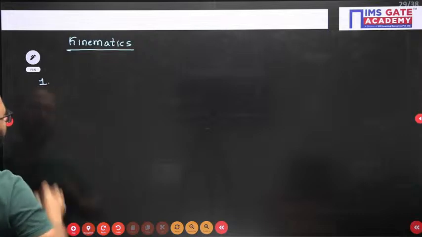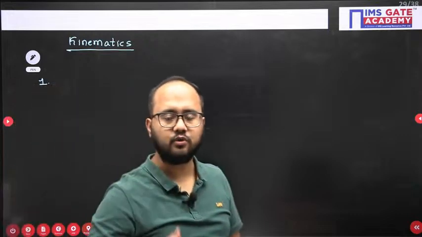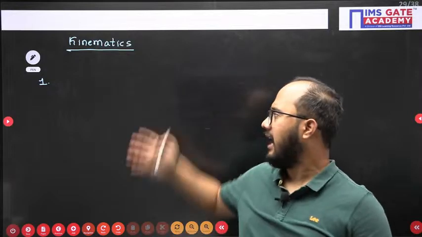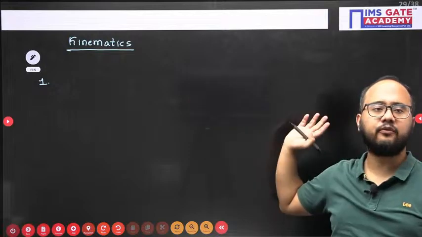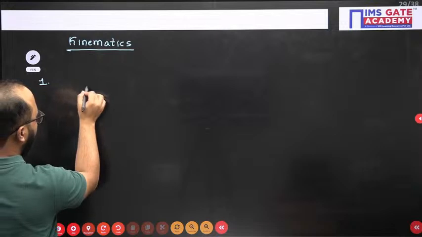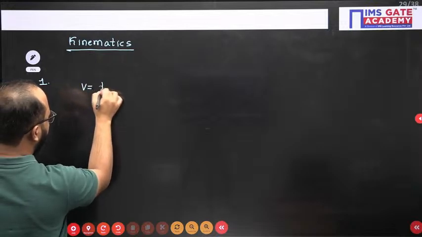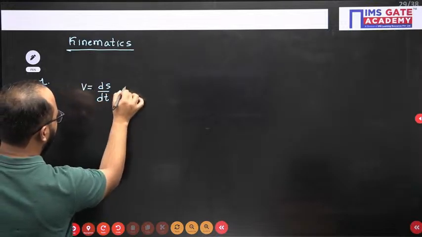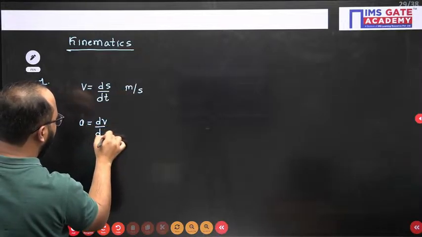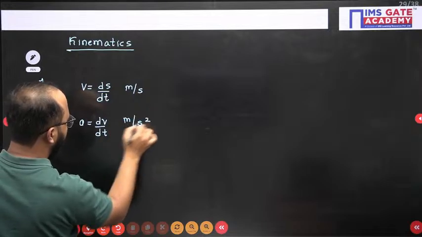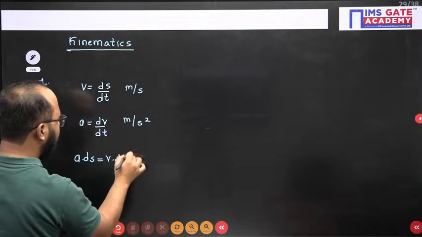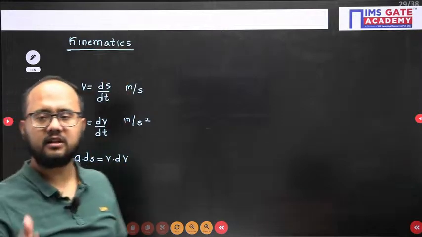Now, either the body can have a translation motion or rotation, both kinds of motion are possible, right? First I will write for translation, and if you know the translation, immediately you can write for rotation as well, very easily. So, in translation, the formula first of all is velocity, ds by dt, unit meter per second. Acceleration, dv by dt, meter per second square. Now, the third equation that we have is a ds equals v dv. These are the three fundamental equations for translation motion.